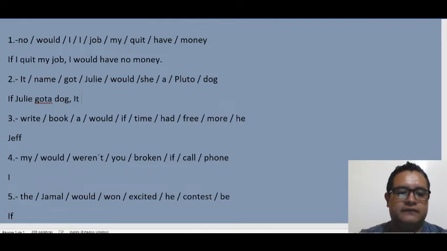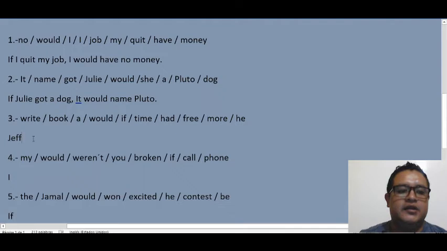It could, modal. After the modal, verb in infinitive. It could name Pluto. So if Julie got a dog, it could name Pluto.